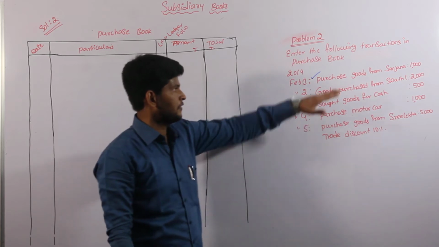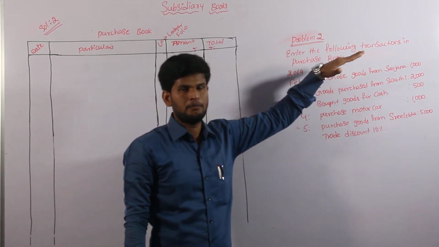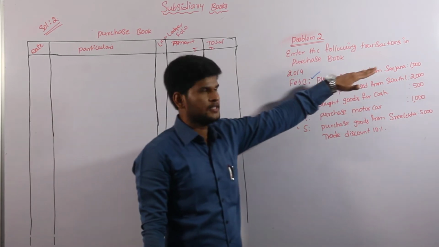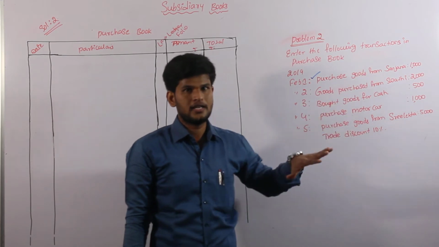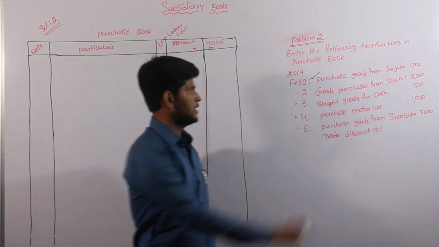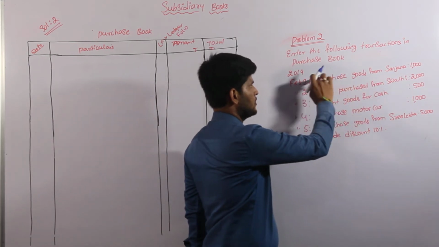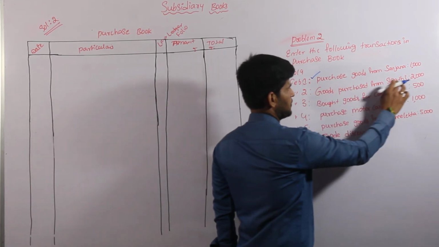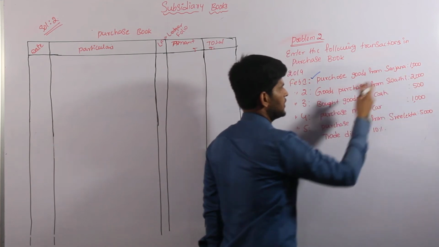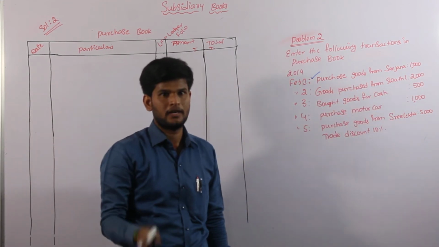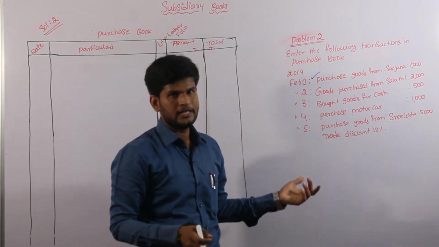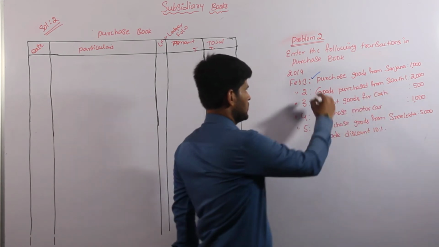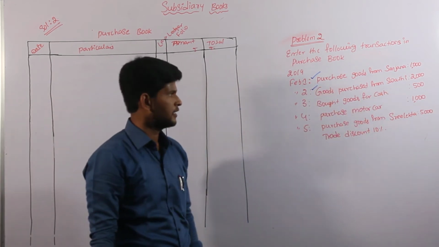Once again I am repeating: if the purchase transaction is on credit, with the name of the person, those transactions only we have to enter. If the purchase transaction has the word cash, we don't enter it into our purchase book. Here the name of the person is there, so we give a mark to enter. Next, goods purchased from Swati. Again, remember, because of a small indication we can make a mistake. Here there is no cash word, and Swati is the name of the person, so this transaction also goes into the purchase book.